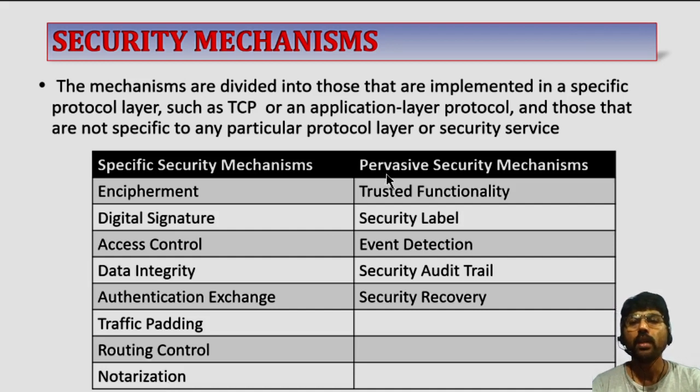The second part is called pervasive security mechanisms. In pervasive security mechanisms, the first one is trusted functionality, security label, event detection, security audit trail, and security recovery. Now we will study these security mechanisms one by one in detail.